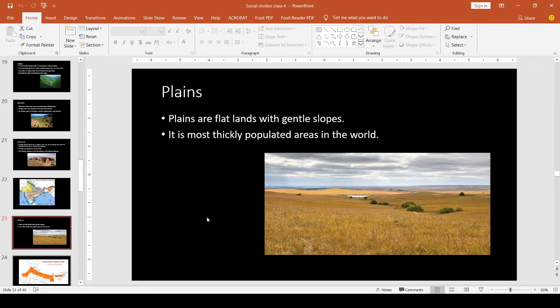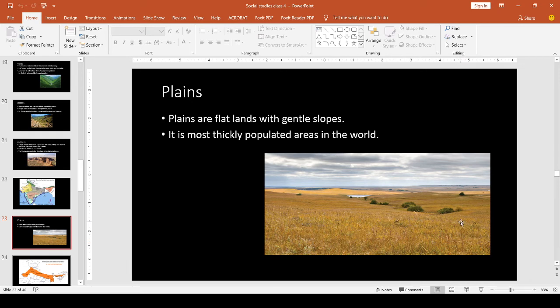See, this is the picture of plains. So what is a plain? A plain is a flat land with gentle, small slopes. Basically, it is a flat land full of grasses like that.